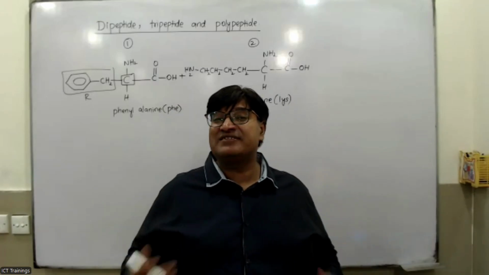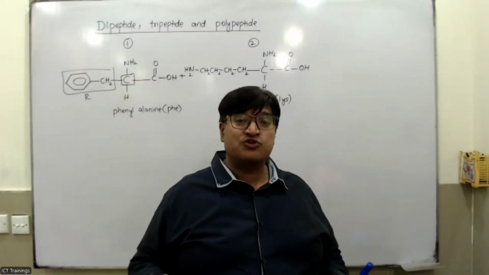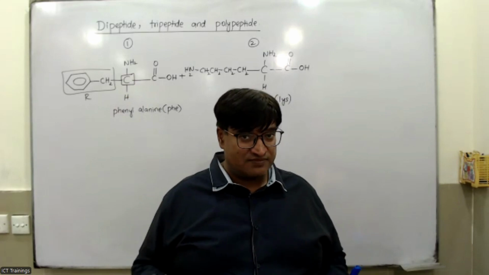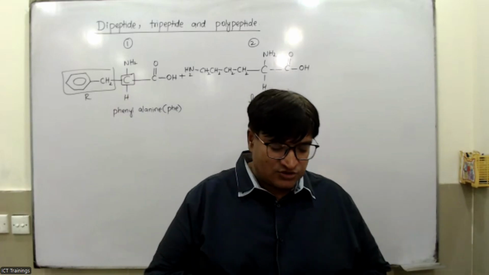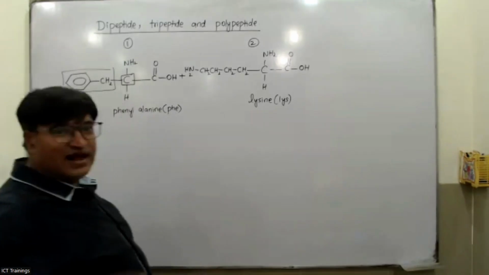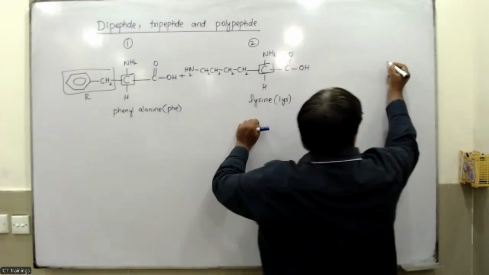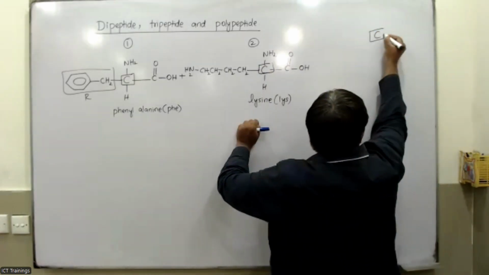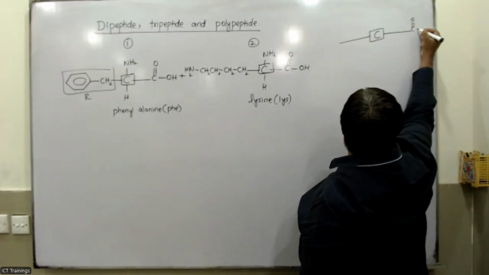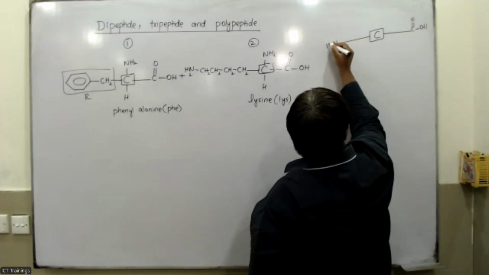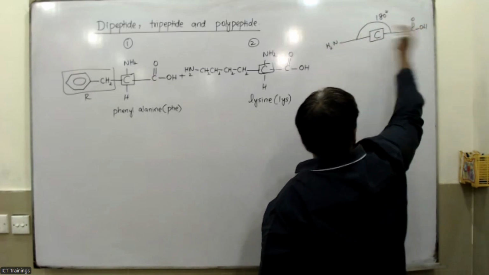The problem basically arises when these types of amino acids are present. Most students get confused about how to join them. So how to join them? To join these two amino acids, my dear, I'm going to tell you one thing. Always remember this central carbon. Have a look up here. This is the central carbon. Always remember you should make the carboxylic acid group and the amine group at an angle of 180 degrees. You should draw them this way.